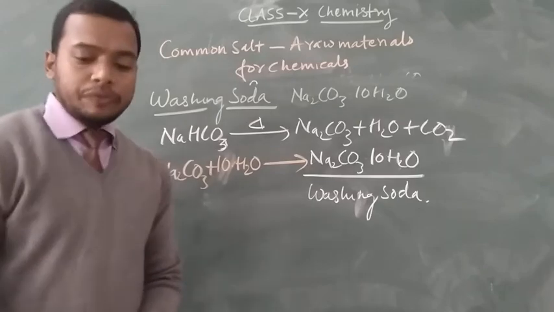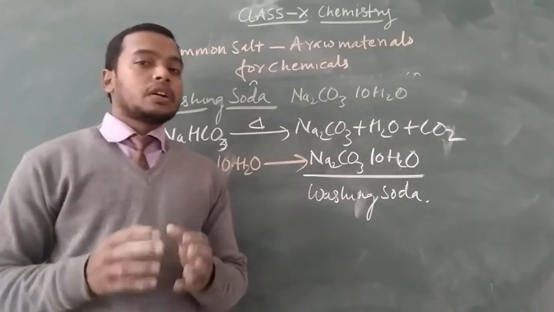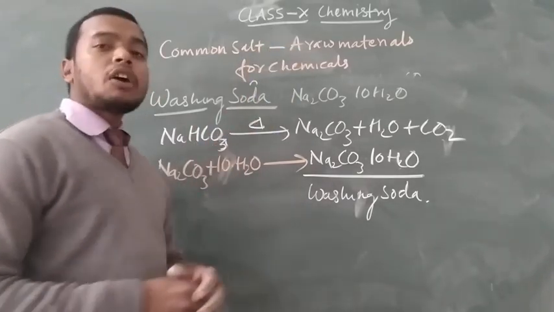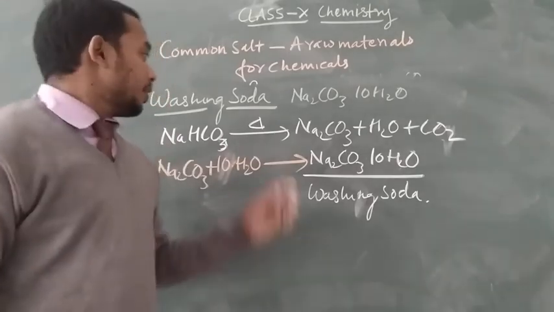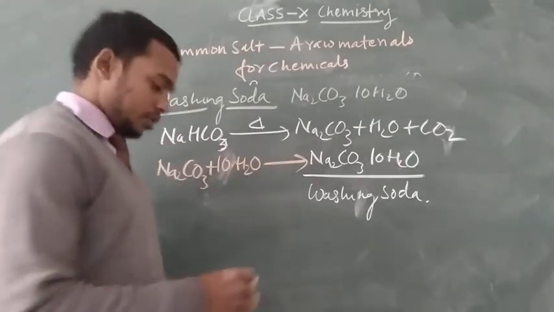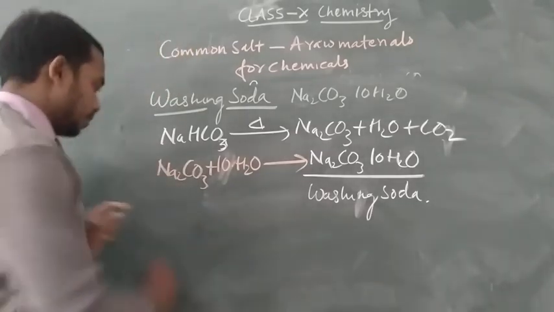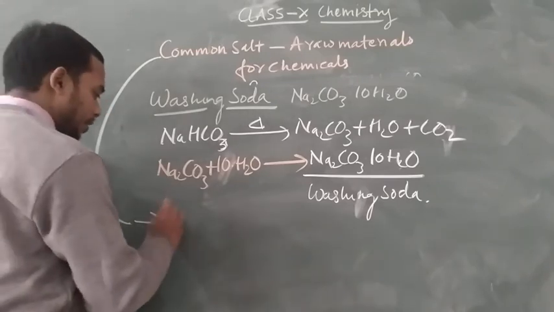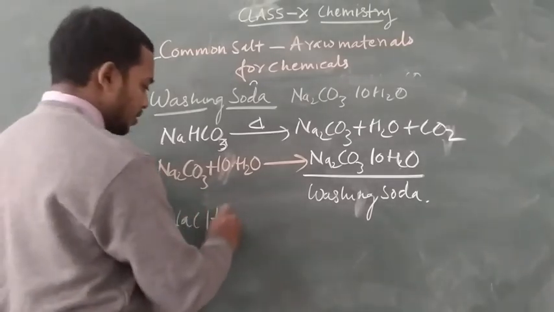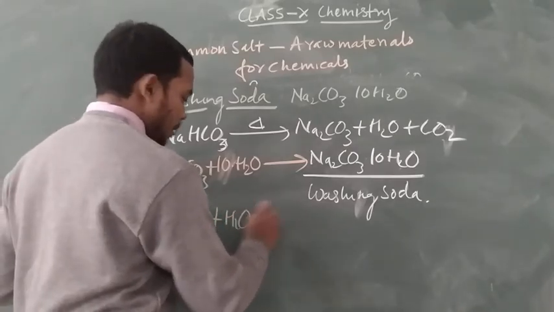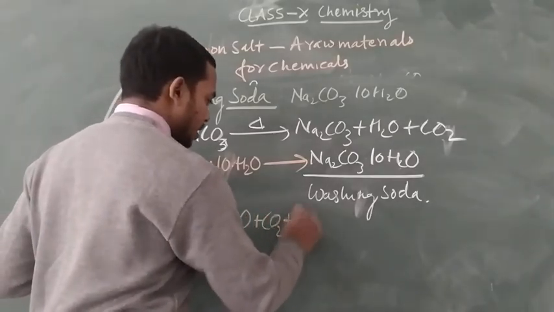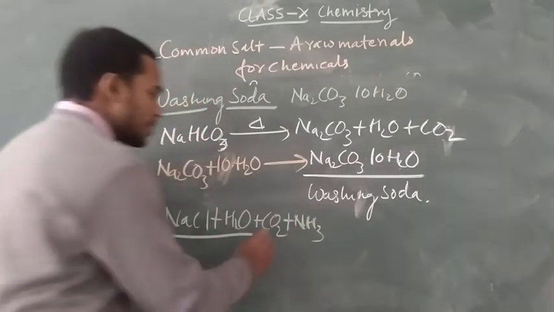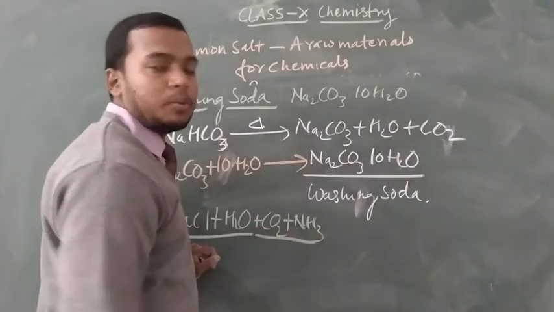In this way, we find washing soda with the raw material of common salt. How is it formed? The common salt is dissolved in water. I write here NaCl plus H2O plus CO2 plus NH3. In the NaCl aqueous solution, we pass two gases, carbon dioxide and ammonia gas.